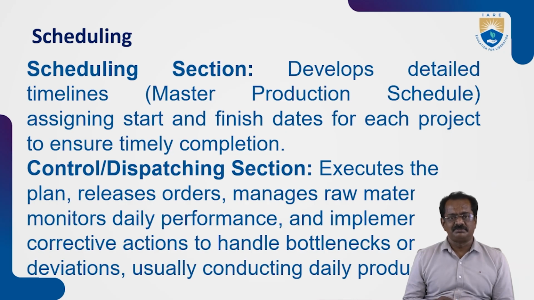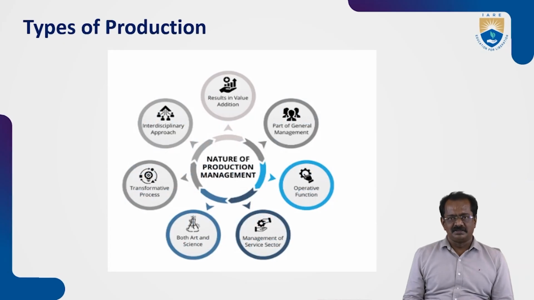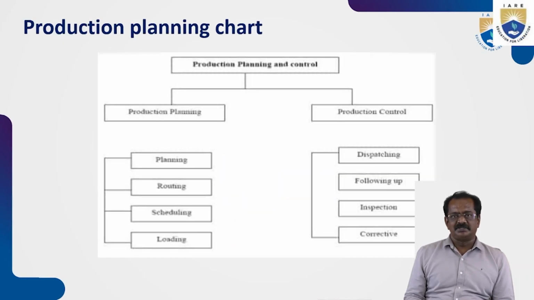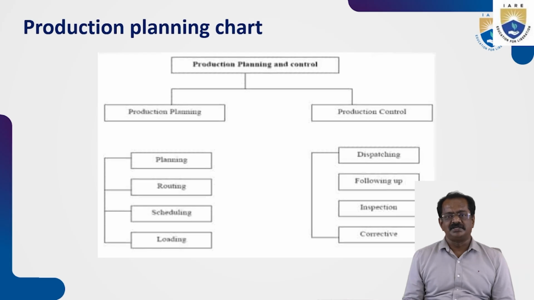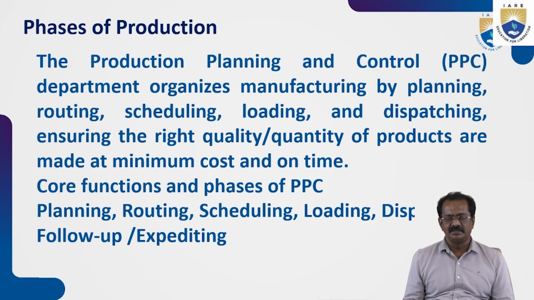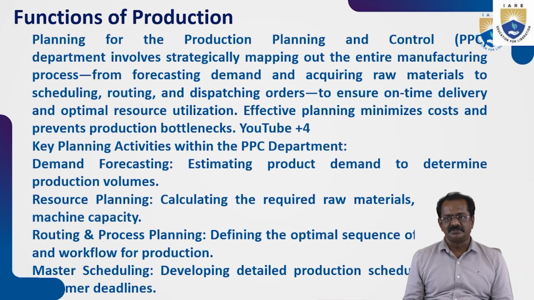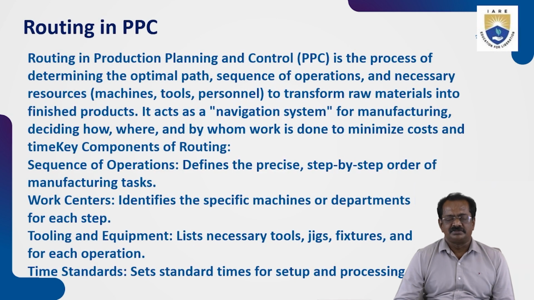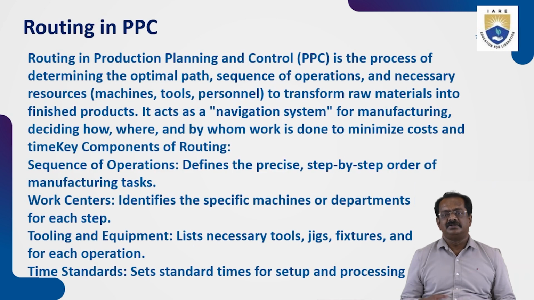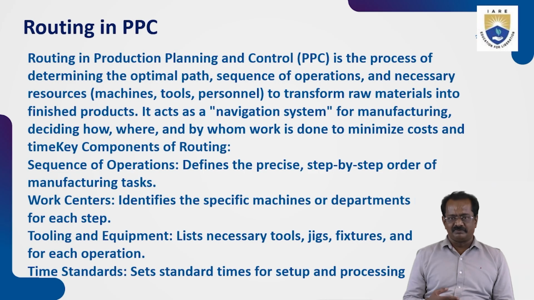All these have to be simultaneously checked for every activity, so that they can stick to the time and the funds. So this is the nature of production management, and this is the department that deals with it. So in the phases of production, now routing. Routing was discussed earlier. It will decide where the material has to pass, between what machine and what workshop.